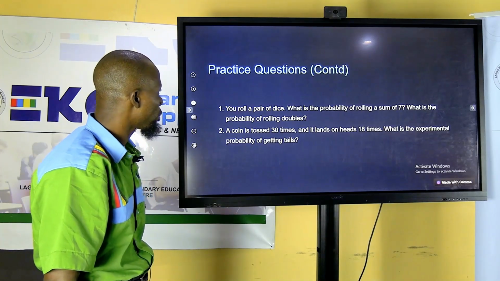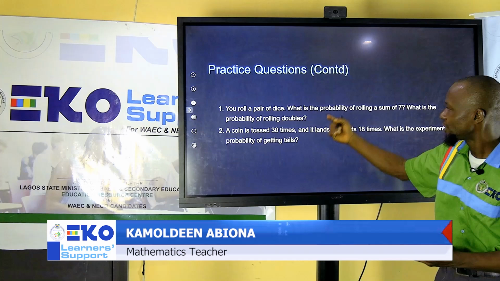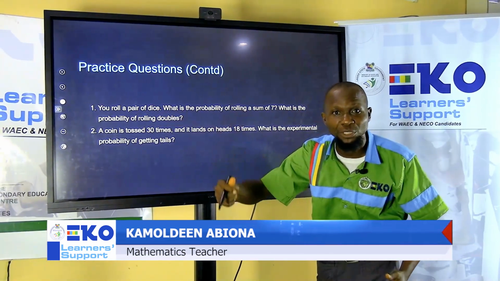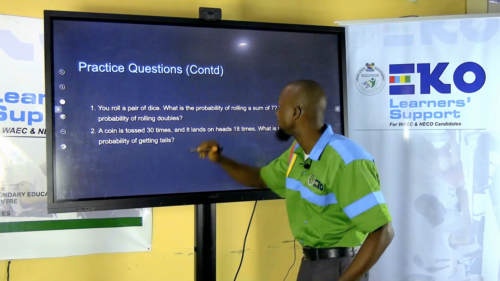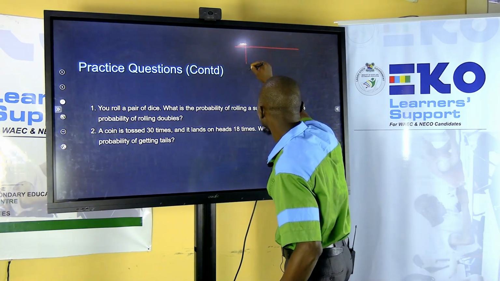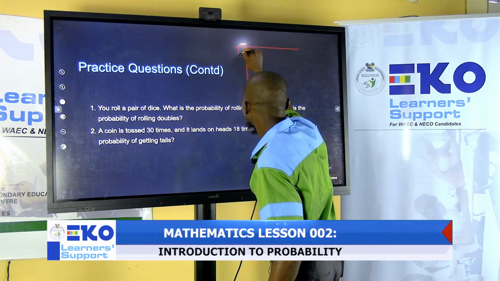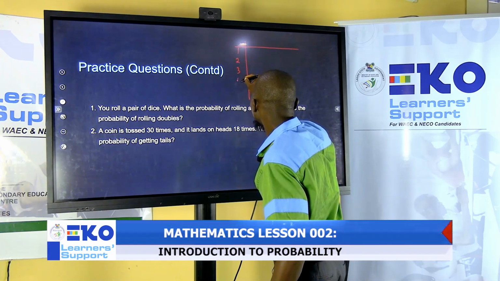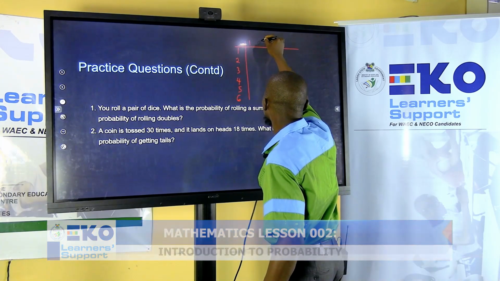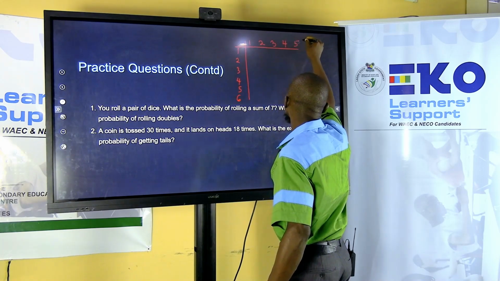So in this case, what do we mean by that? A sum of 7. This is quite different because a pair of dice means 2 dice. So with that, we have something of this nature. Let's say this is the first die, 1, 2, 3, 4, 5, 6, the outcome of the first die. And the outcome of the second die, 1, 2, 3, 4, 5, 6.